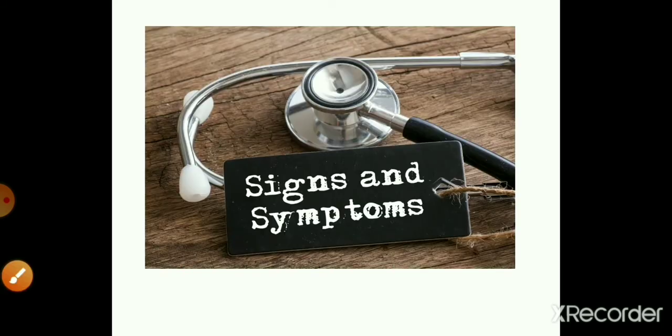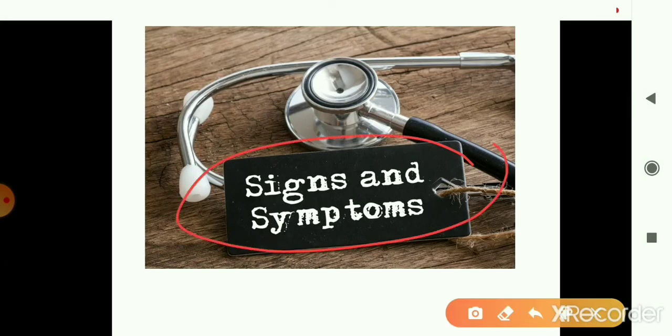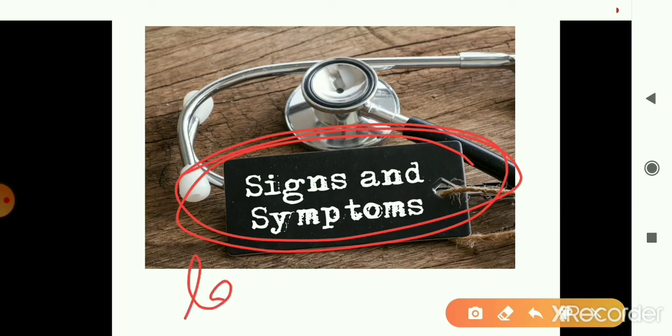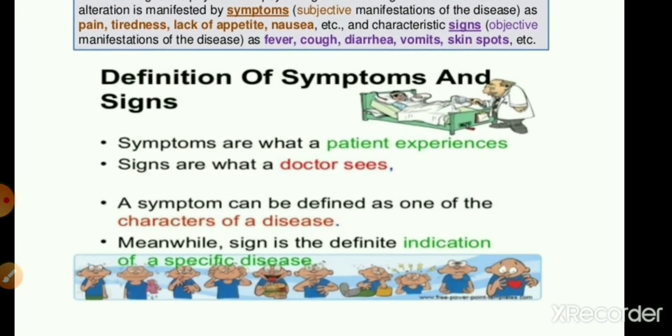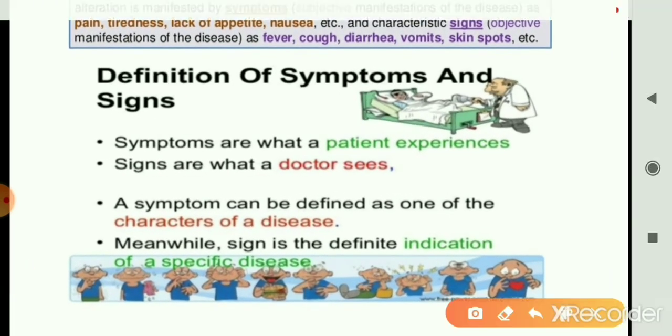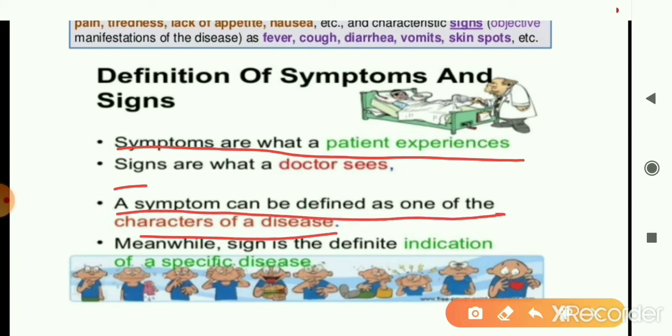Like when we go to the doctor, then on the basis of signs and symptoms and the laboratory tests, the diseases are diagnosed. So let us now see what is the difference between a sign and a symptom. They are almost related, but there is a slight difference between symptoms and signs. Symptoms are what a patient experiences. It can be defined as one of the characters of a disease. They are an indication that a person is suffering from a disease, is not well.